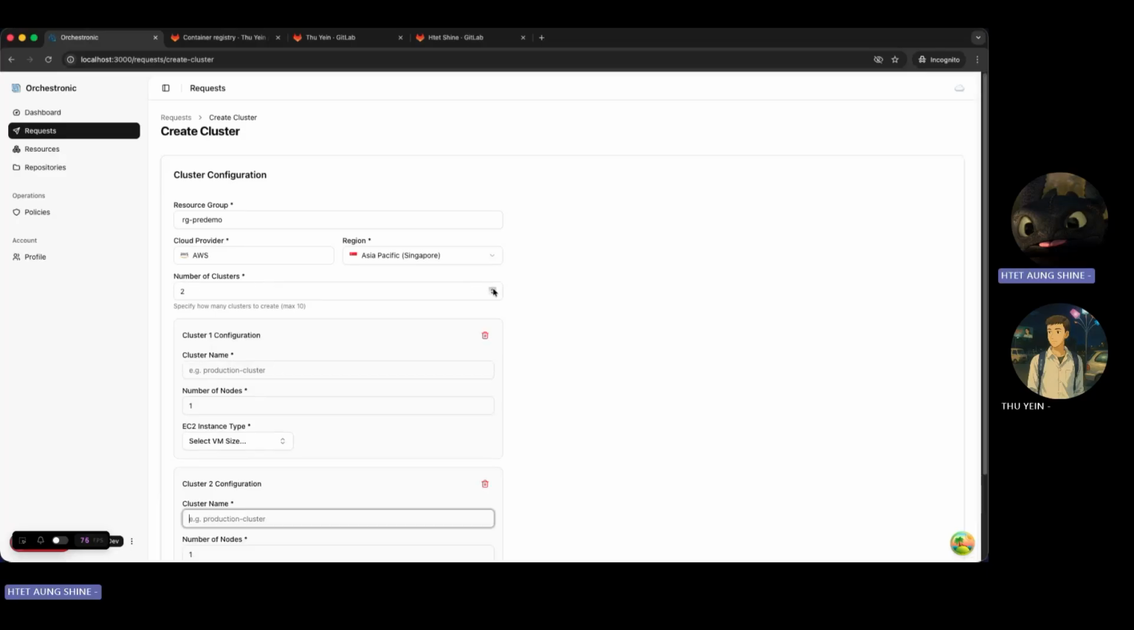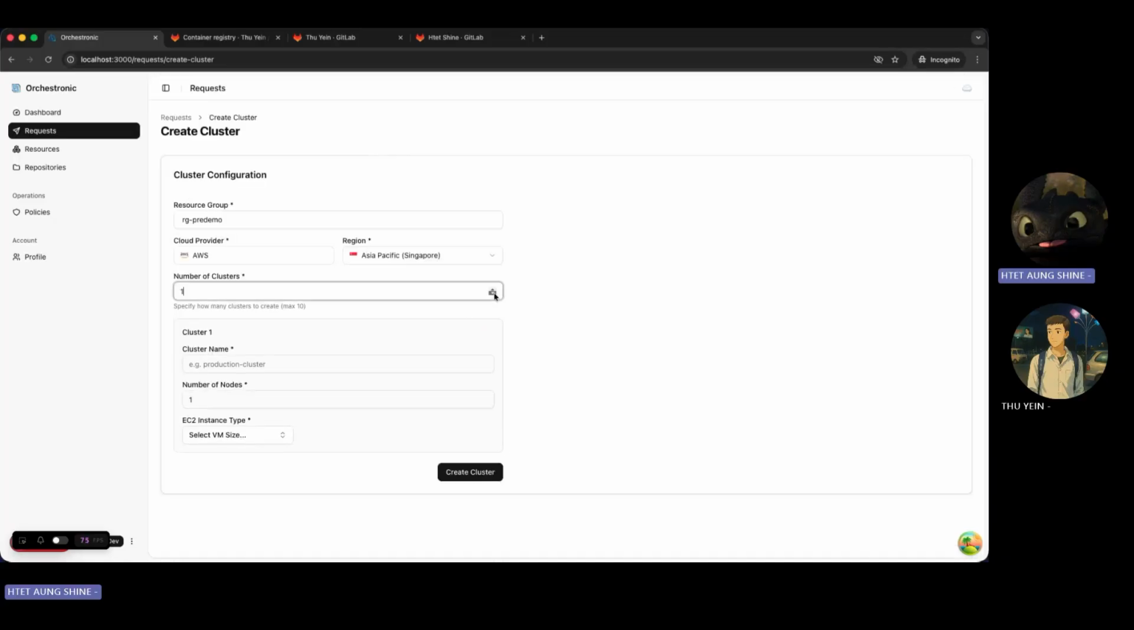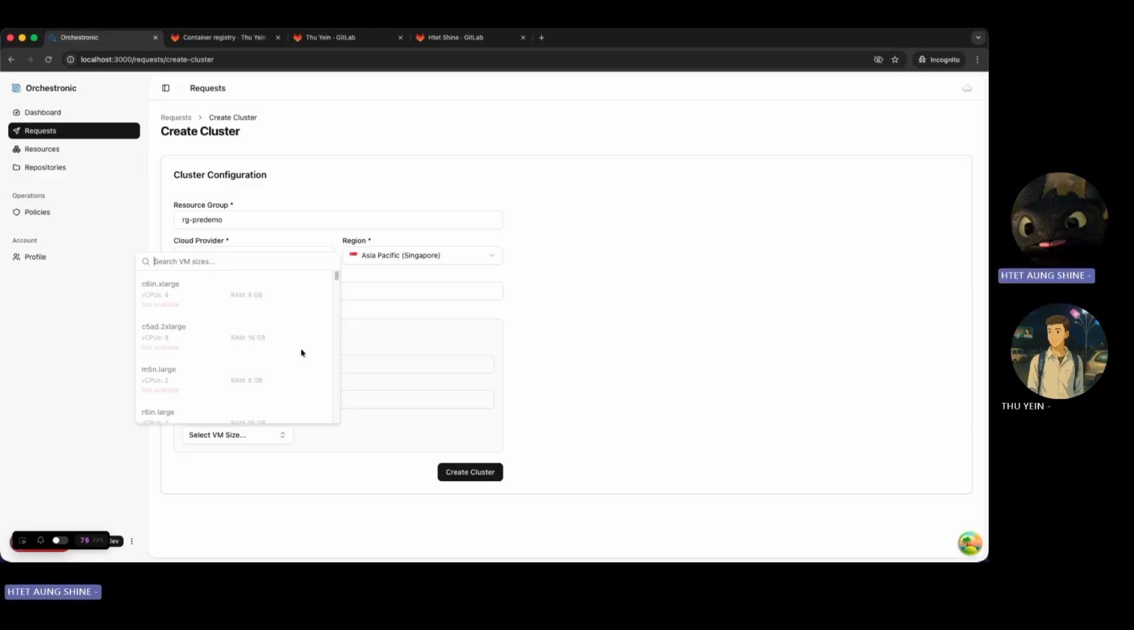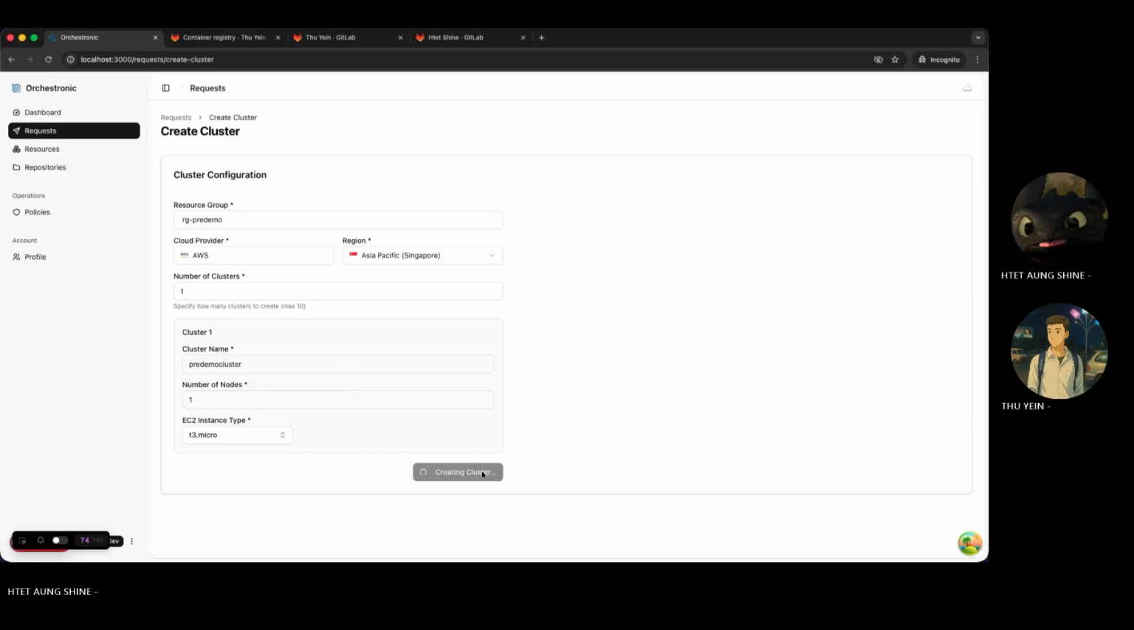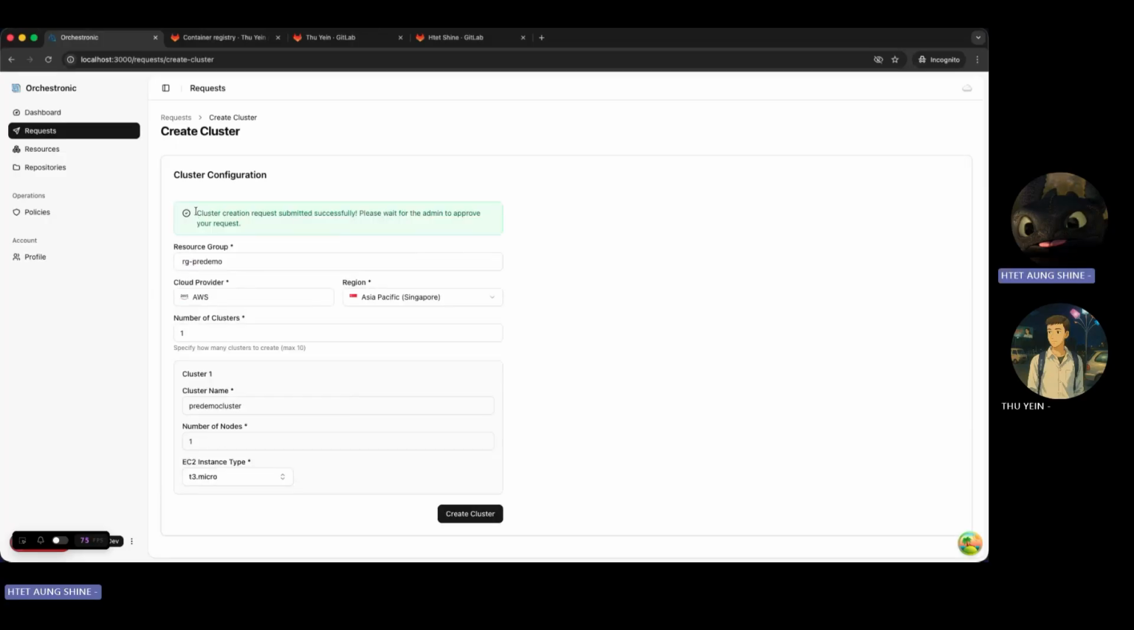We can have a number of clusters, as many as you want, but in our case we just set one cluster. For the cluster name, we set pre-demo cluster. You can also set the number of nodes as you want, but I will be setting one here. For the VM size, right now we are providing T3.micro, so you can select the T3.micro here. And we try to create the cluster request here. Okay, it shows that the cluster creation request was submitted successfully.